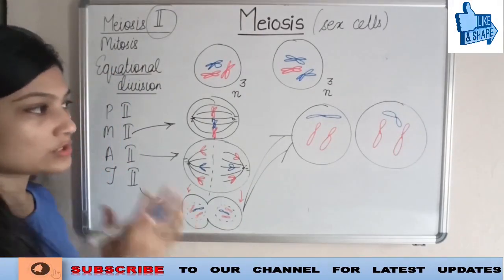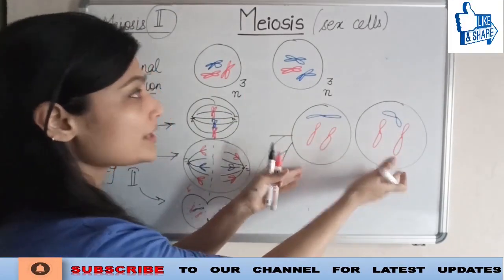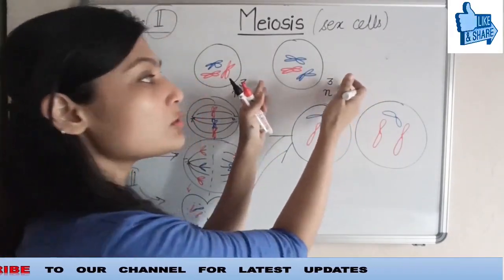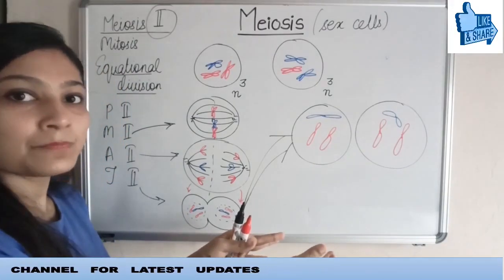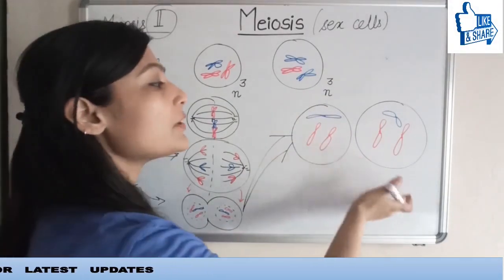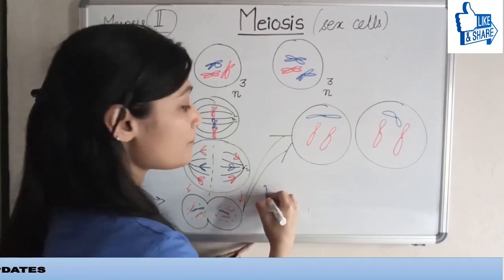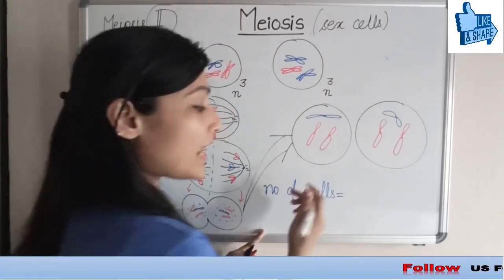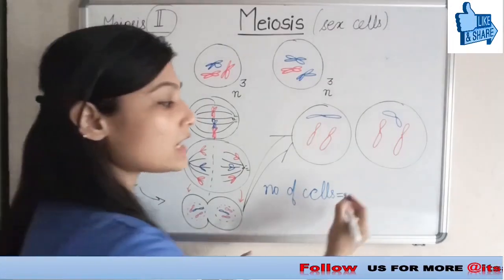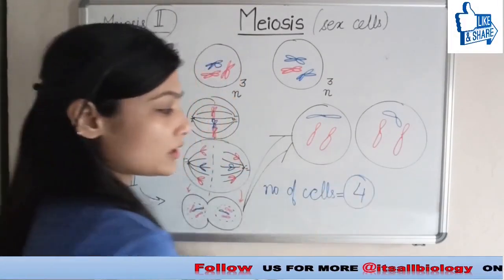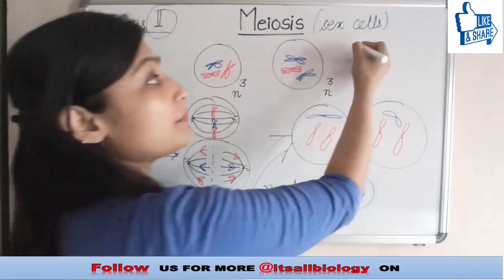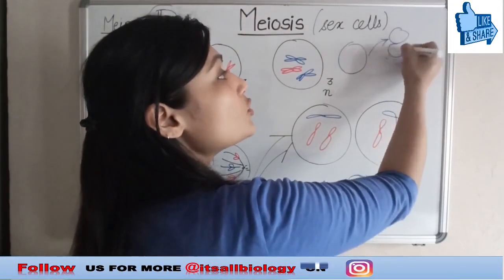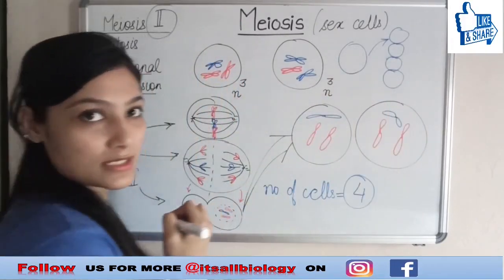Now if this was the situation with one cell, will you be able to understand it with the other cell? Yes. So after meiosis 2, the number of cells that I will be getting is 4. One primary cell, or the parent cell, gives rise to 4 daughter cells.